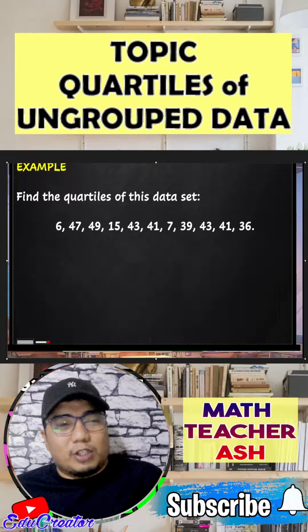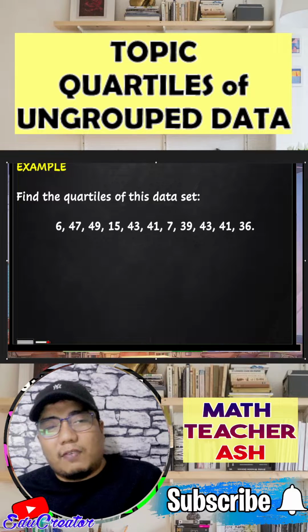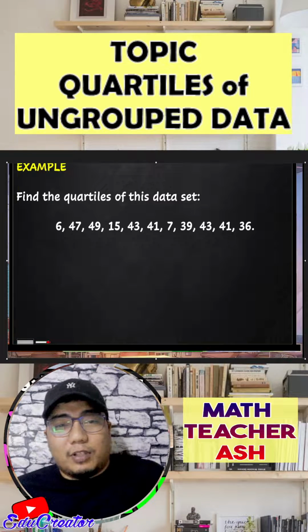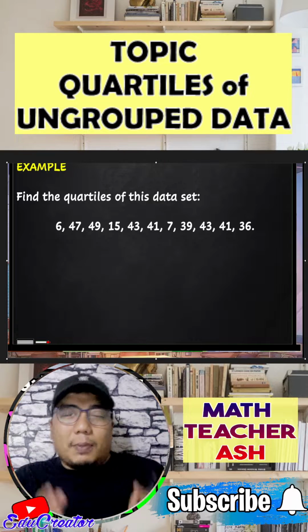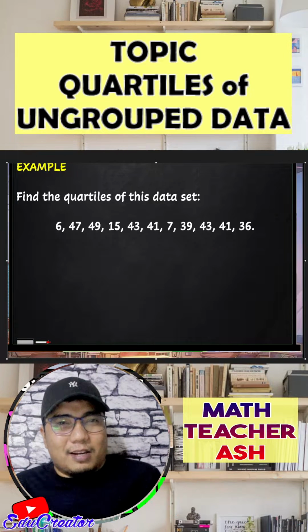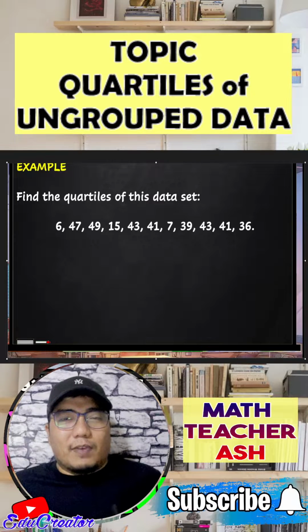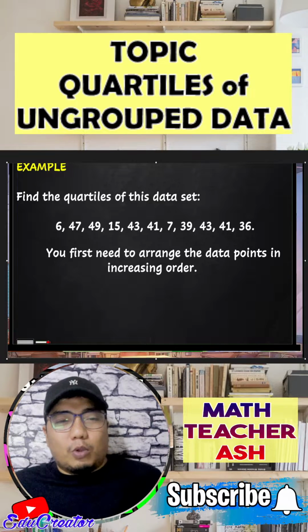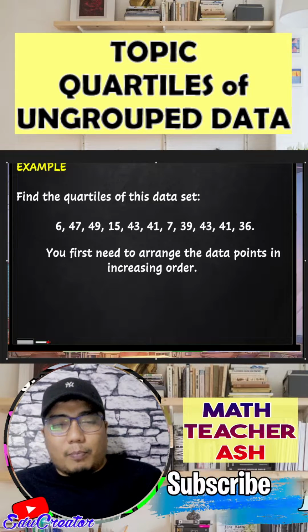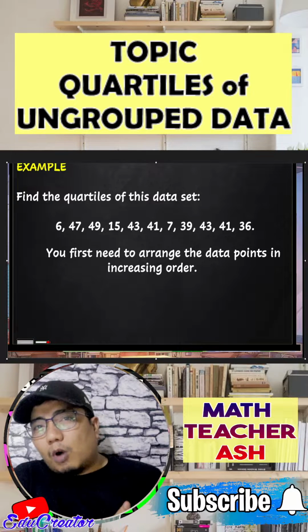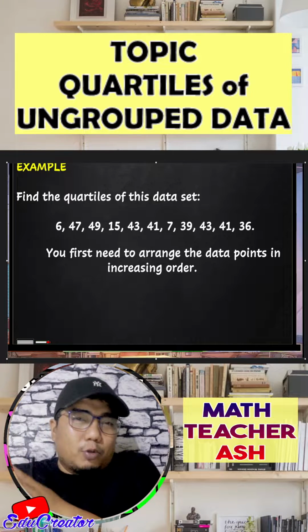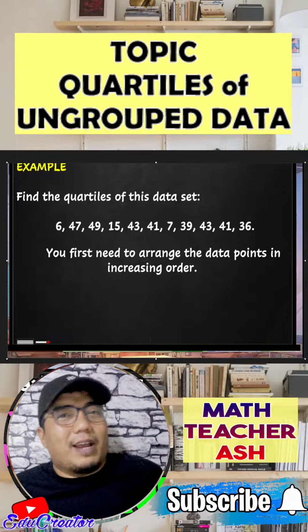We have 6, 47, 49, 15, 43, 41, 7, 39, 43, 41, and 36. Now, my dear math learners, the very technique here in getting the quartiles of our data set is first, we need to arrange the data points in order. So we start from the smallest, then next, up to the highest data point. All right. So I hope that is clear.